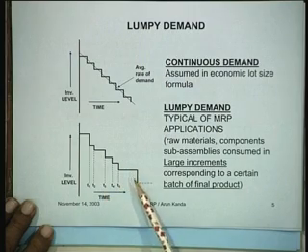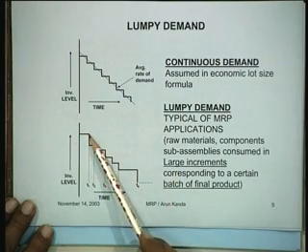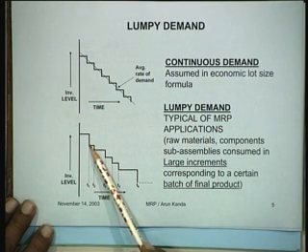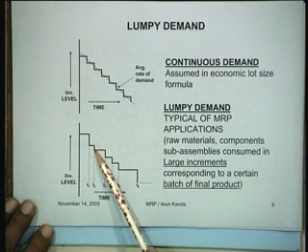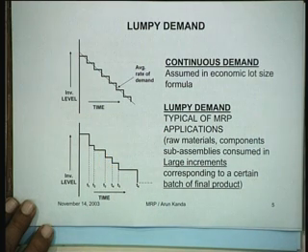This demand, which shows this kind of large increment, a sudden withdrawal and then no change, and then a small withdrawal and then no change, and so on, is what we call a lumpy demand. So in a nutshell, we can say that typical demands in an MRP situation for the components and the raw materials are lumpy demands.